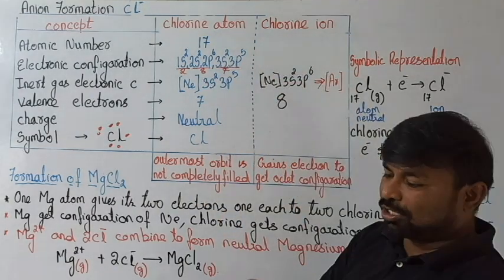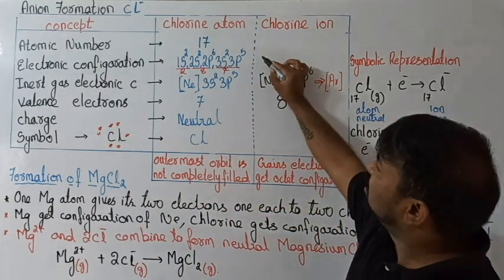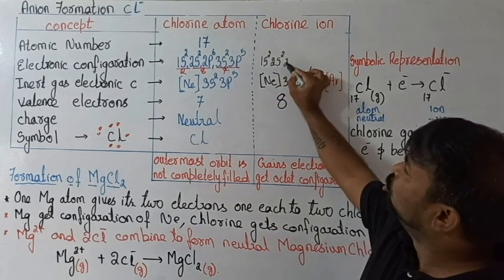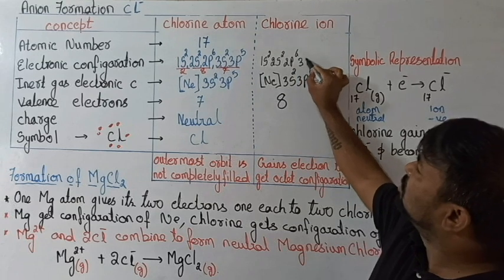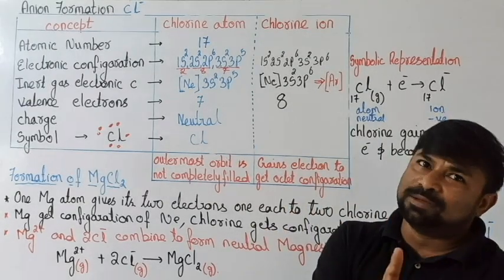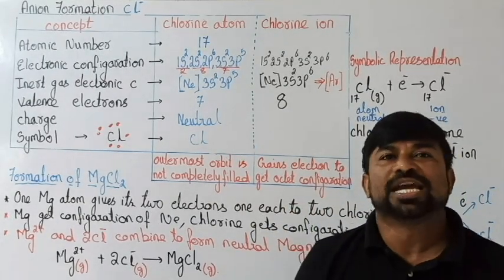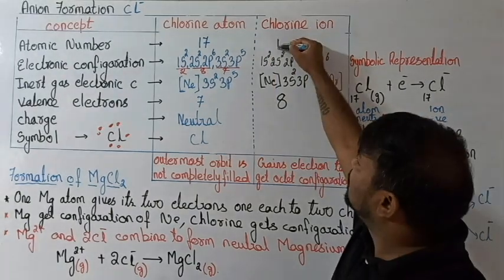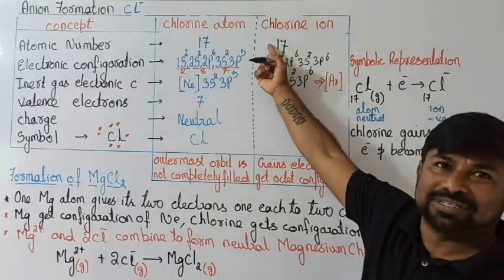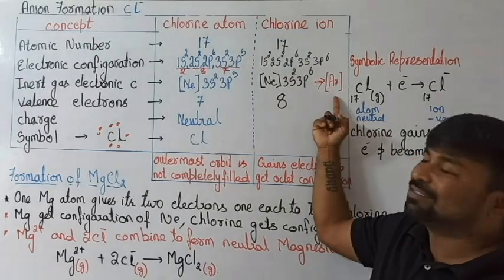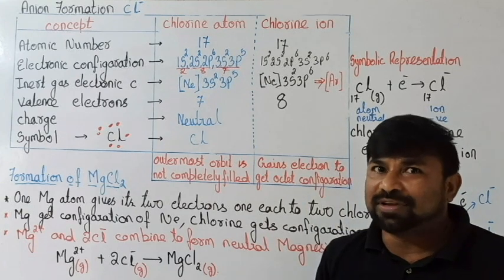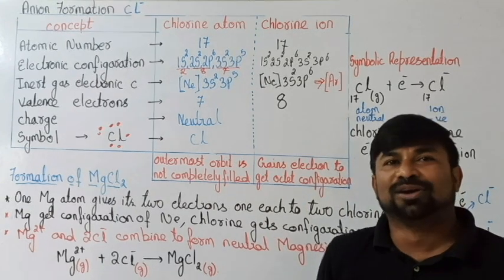Now, if you go for the electronic configuration, it's 1s2, 2s2, 2p6, 3s2 and 3p6. But please remember, protons never change. They are fixed; it will be 17 only. So what we got? Protons are 17, electrons are 18, valence electrons are 8. Do you think they both have the same number of electrons and protons? No, right? It is not an atom.